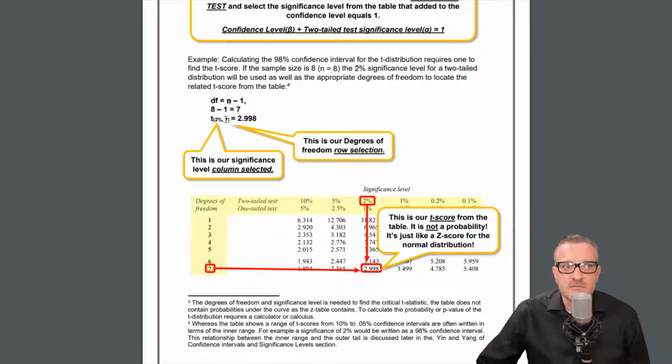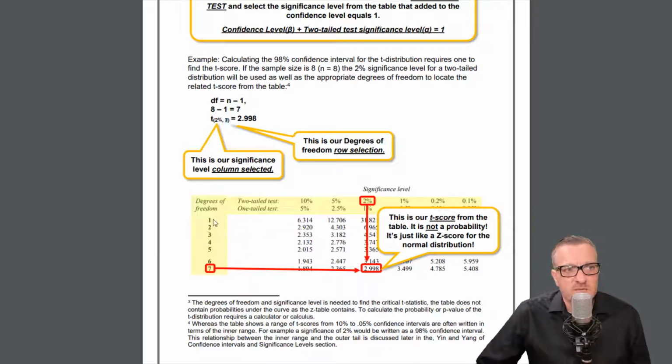And then this is a little way that we write out what the inputs are that go into the numbers that make up the t-score. And so we write them down here like a subscript. So it's like t, 2%, and then 7. So that's the 2% significance level, and the 7 for the degrees of freedom. And so when we look at the table, we have to have both of these.